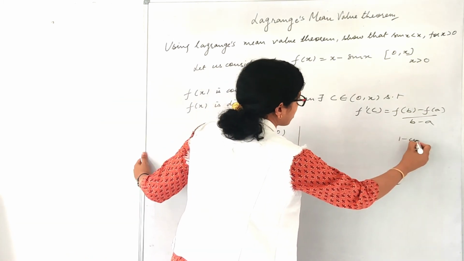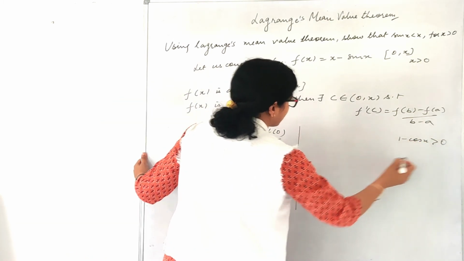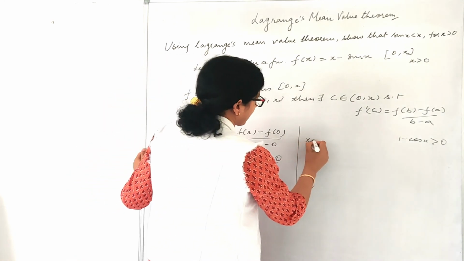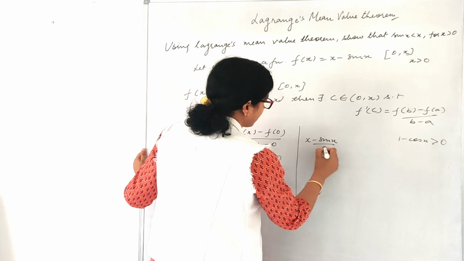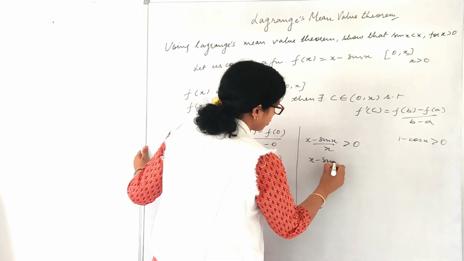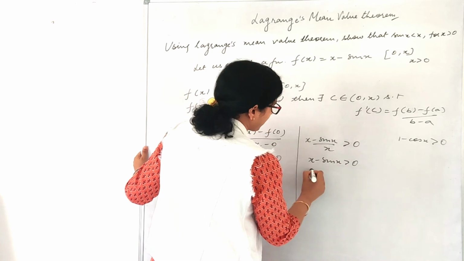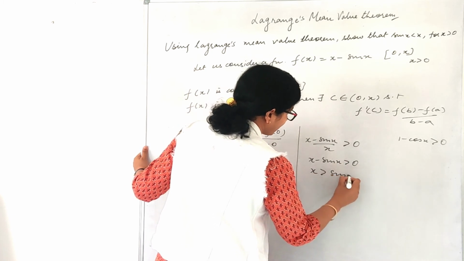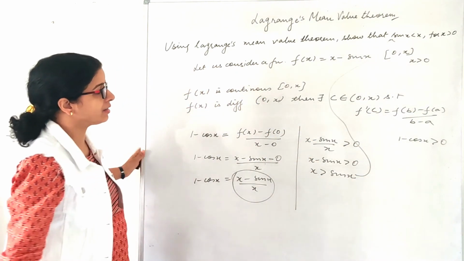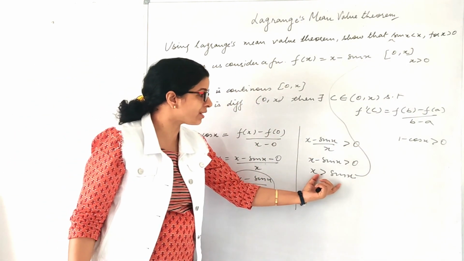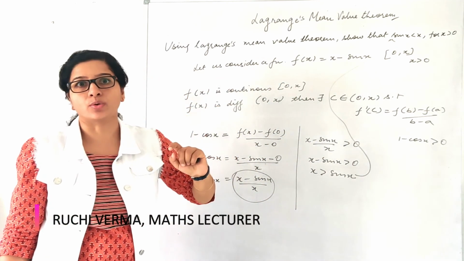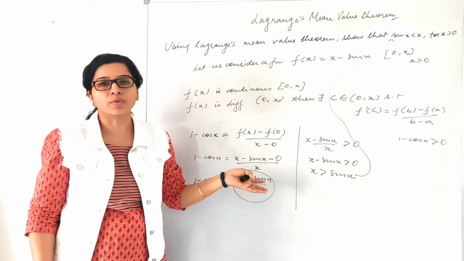So 1 minus cos x is equal to x minus sin x minus 0 upon x. Now my 1 minus cos x will be greater than 0. So what does that imply? This should also be greater than 0. So it means x minus sin x should be greater than 0. What does that imply? x should be greater than sin x. So we have reached our desired result: x will be greater than sin x for all x greater than 0. So you can get this type of question also.